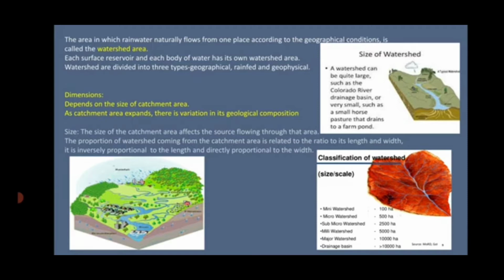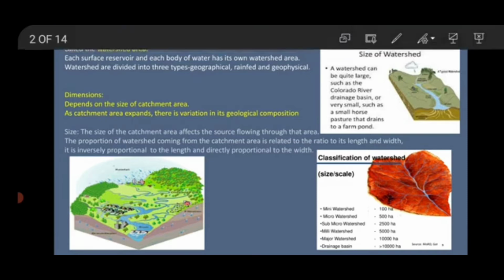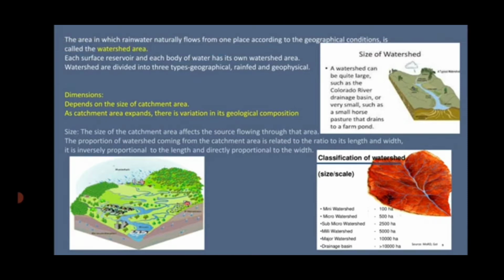Now, watershed classification is dependent upon its area. You can see the table there. Mini watershed is 100 hectares, micro watershed is 500 hectares, sub micro watershed is 2500 hectares, milli watershed is 5000 hectares, then major watershed is 1000 hectares, and drainage basin is approximately up to 1000 hectares. Now, the next is the dimensions.